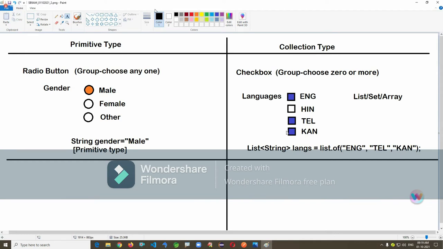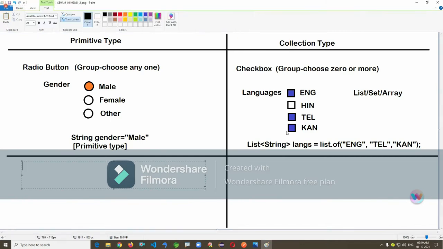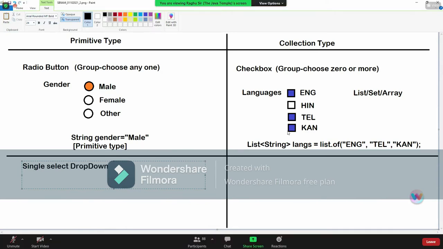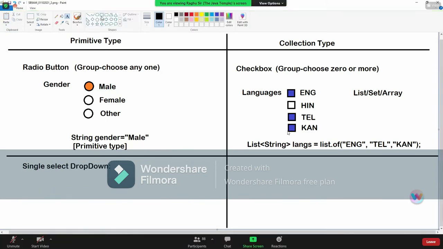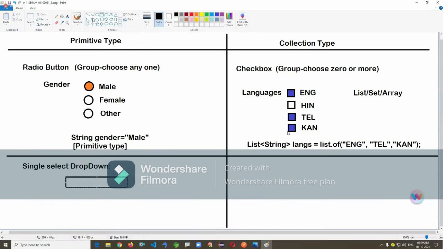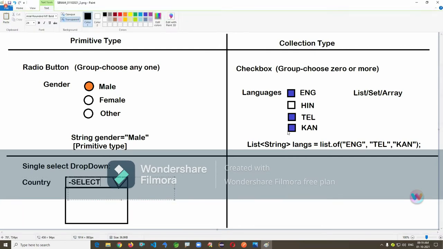Now coming to the next one, multi-select drop down and single select drop down. Single select drop down, or the default drop down. There is a drop down given, and you choose any one option. It is asking us to choose one option from a set of possible values, for example, country.